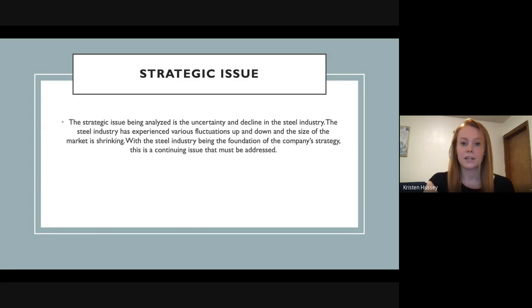The strategic issue I have identified is the uncertainty and decline in the steel industry. The steel industry has experienced various fluctuations up and down, and the size of the market is shrinking. With the steel industry being the foundation of the company's strategy, this is a continuing issue that must be addressed.